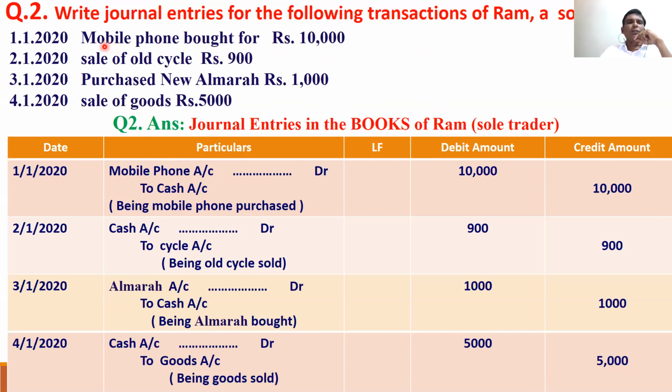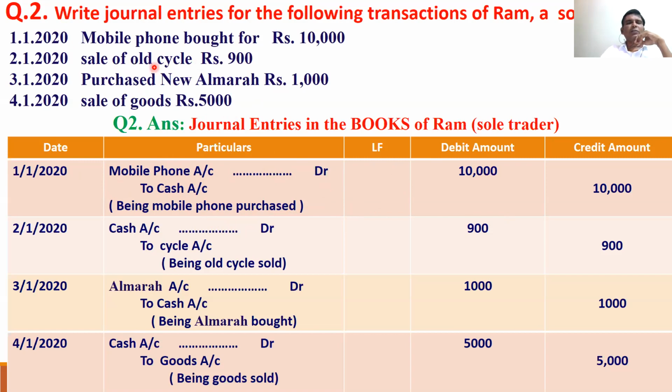We bought a mobile phone, so the mobile is coming in and cash is going out. Debit what comes in, credit what goes out. Mobile coming in, mobile account is debited, and cash is going out, cash account is credited. So mobile phone account debtor to cash account, being mobile phone purchased.